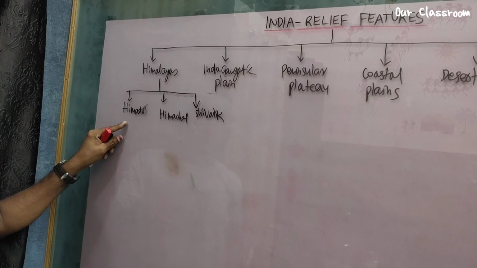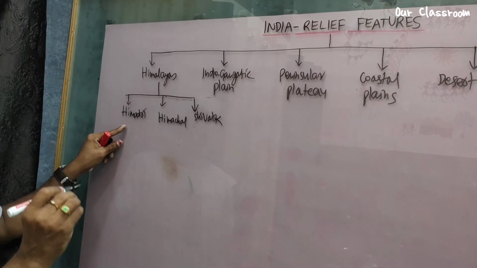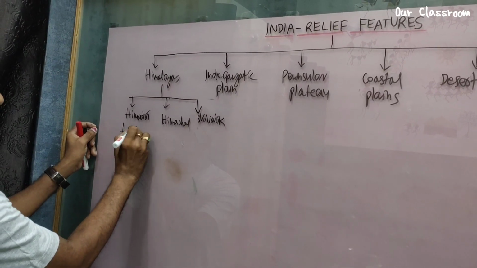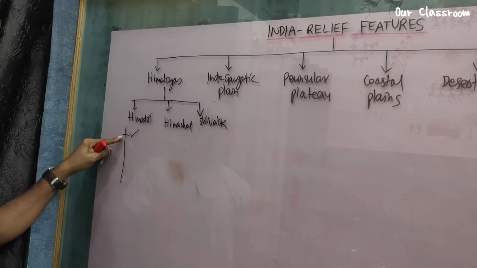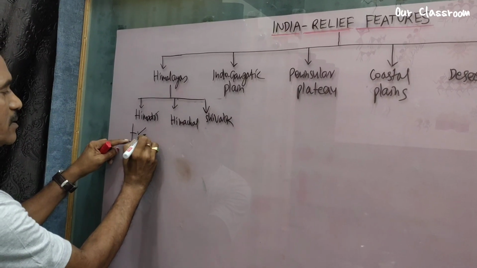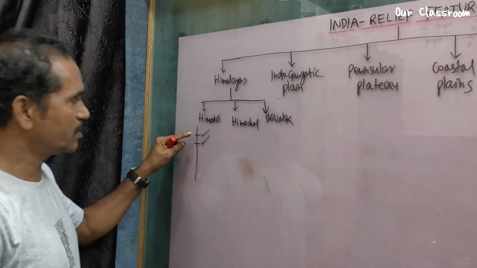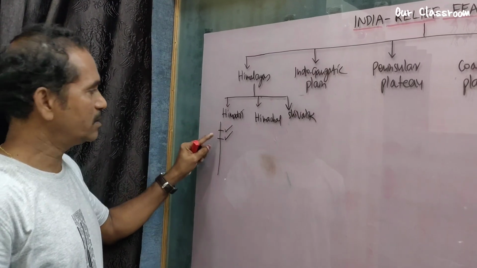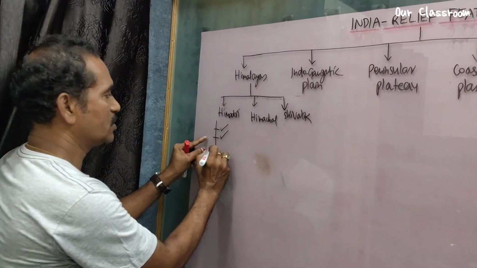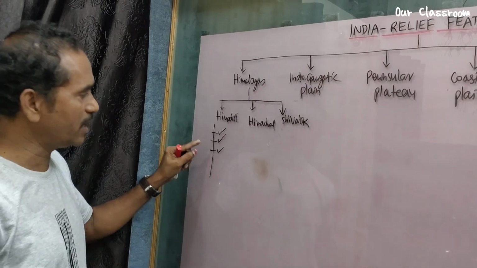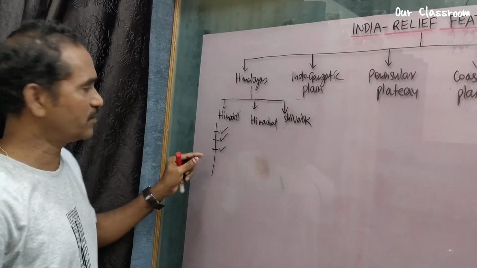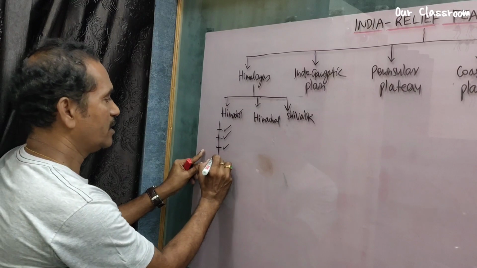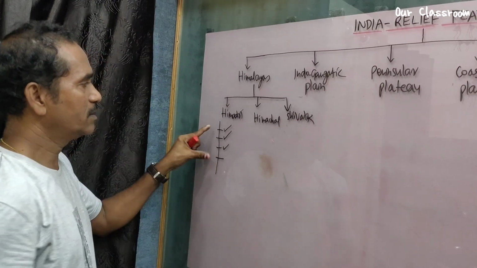Now, see Himadri. What are the important key points about Himadri? Just recall. It is famous for perennial rivers and also ice and glaciers. The source of perennial rivers we see in Himadri. Glaciers can be seen, and also here the world's highest mountain peaks. I am giving a hint only. You prepare and write down yourself.